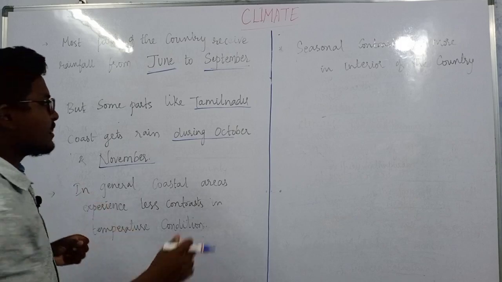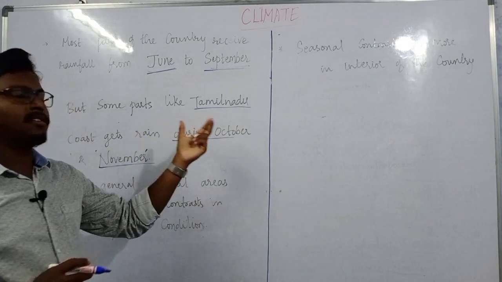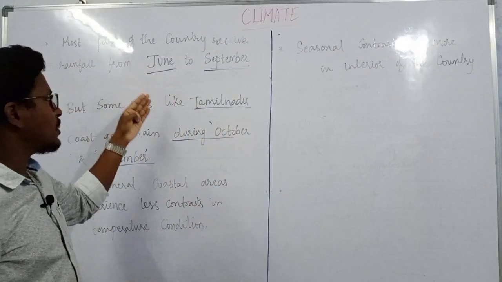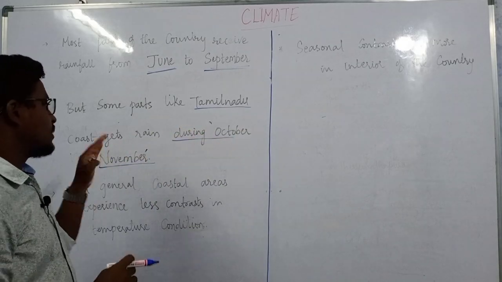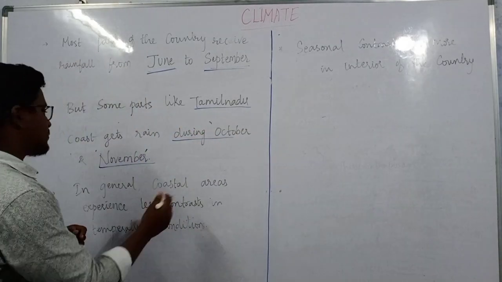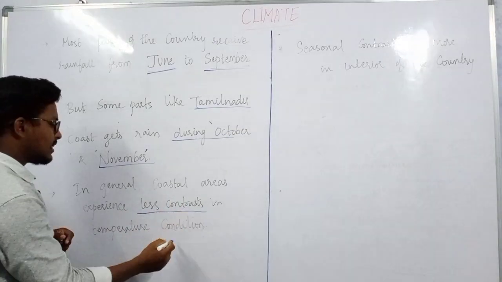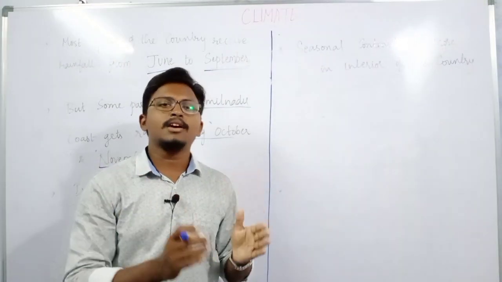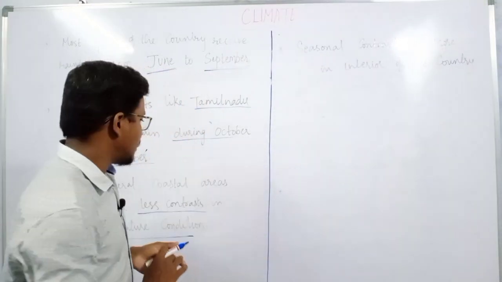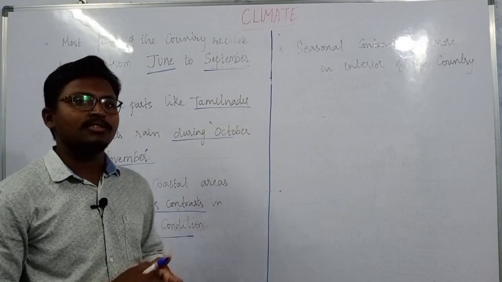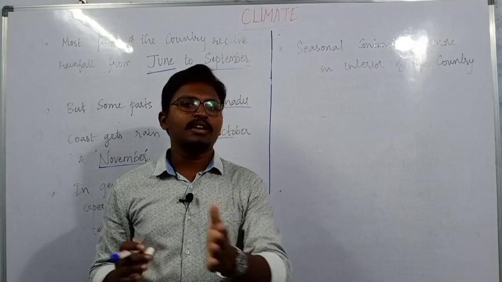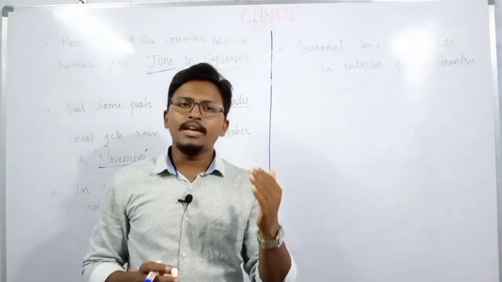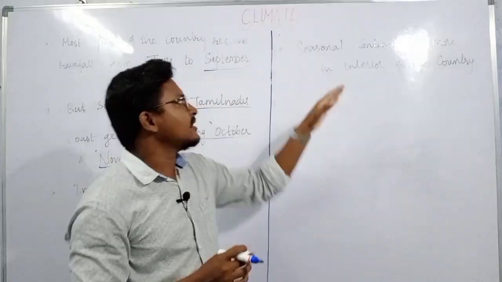So because of that, in the months of October and November, states such as Tamil Nadu and some coastal areas of Andhra Pradesh receive more rainfall. And the coastal areas experience less contrast in temperature conditions. That means the coastal areas located near the oceans experience less variation in temperature, no matter which season it is. It may be summer, winter, or the rainy season, but the temperatures vary little compared to the interior parts of the country.